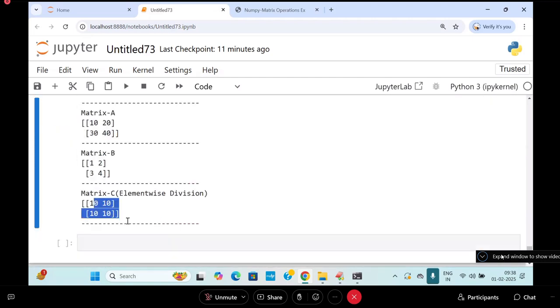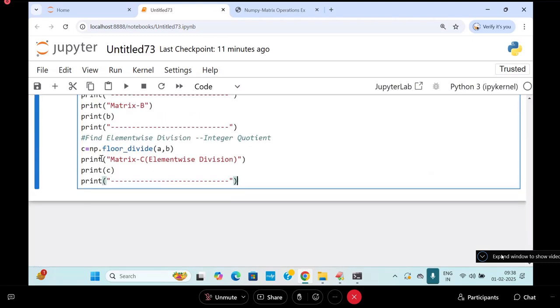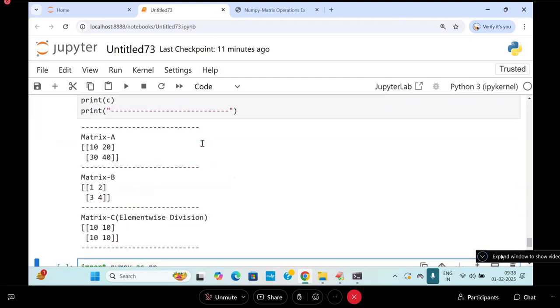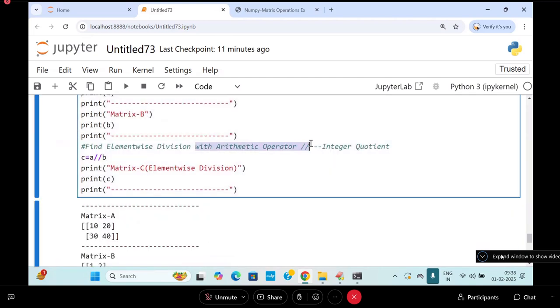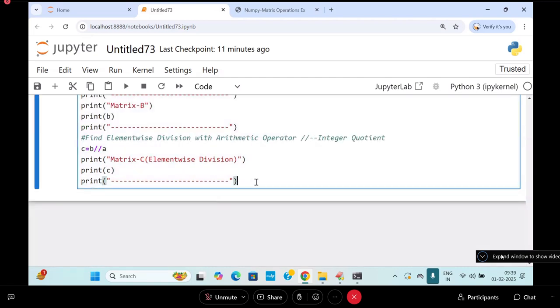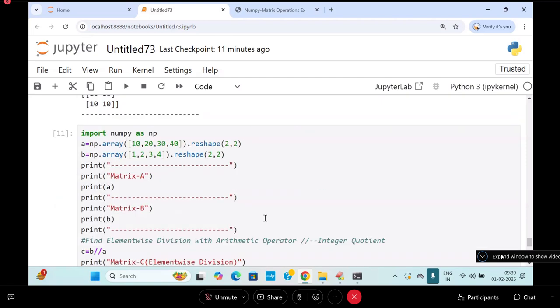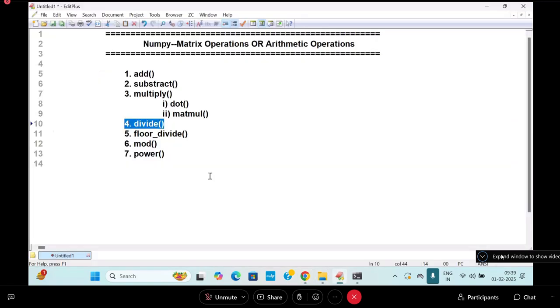Here I am going to apply B double slash A with the arithmetic operator, and you are going to get zeros here. I think you are understanding the meaning of divide and floor divide.